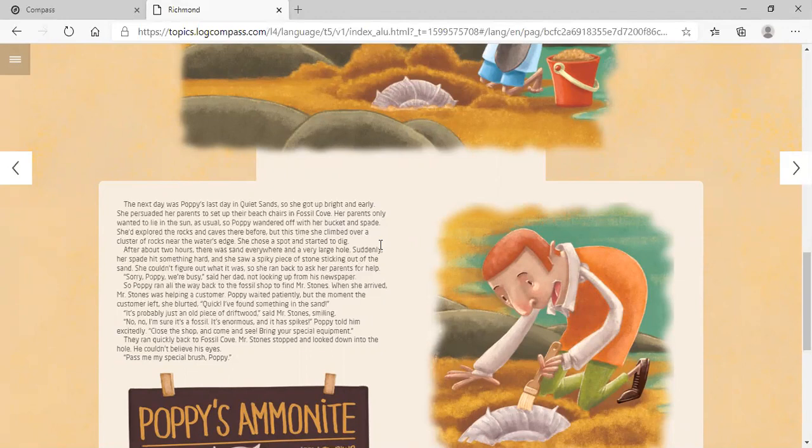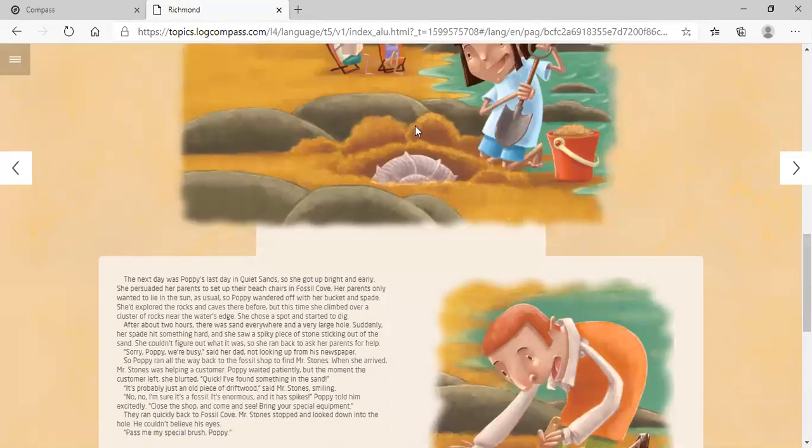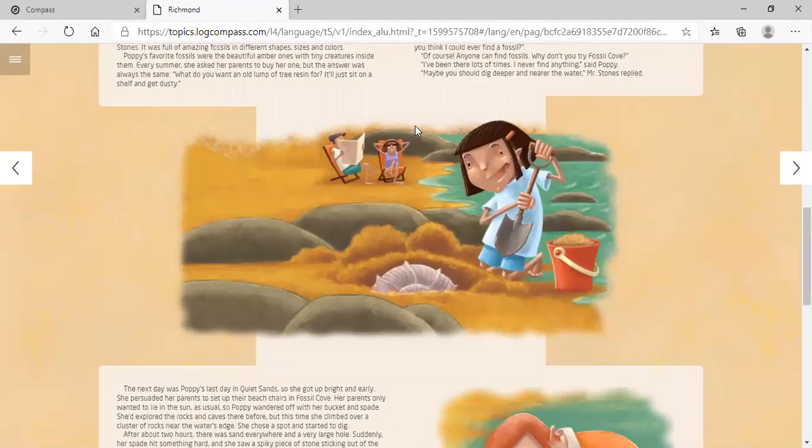And while she was looking for something, her parents were lying in the sand, just taking the sun. Then she climbed up the rocks, and then she started to dig with her spade, and she found something. This one was enormous, and she was very surprised. So she asked her parents for help, but they were busy.